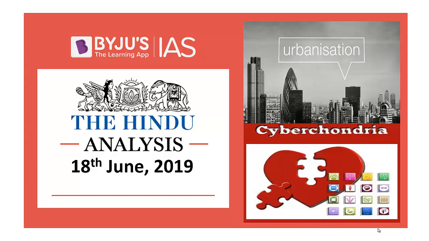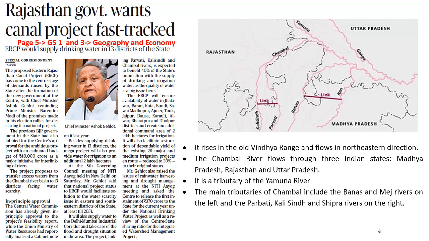Let's get started and look into the first article. The first article is about Eastern Rajasthan Canal project. What is this project all about? This is a major initiative for interlinking of rivers that will be linking Parvati, Kali Sindh as well as the Chambal River. What is the initiative or objective of this program?